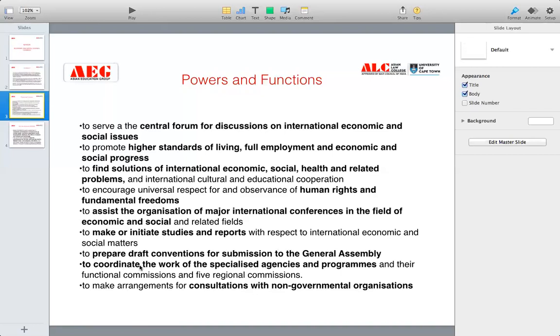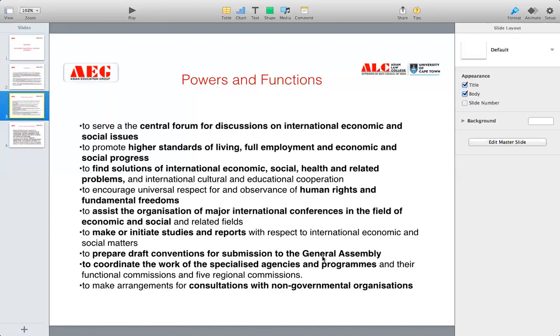Next is to prepare draft conventions for submission to the General Assembly. So it will prepare a draft convention. I'll tell you what a draft convention is. For example, do you understand what international conventions are? A convention is a place where all the member states will meet. The members of that convention will meet, discuss and devise solutions to that problem only.